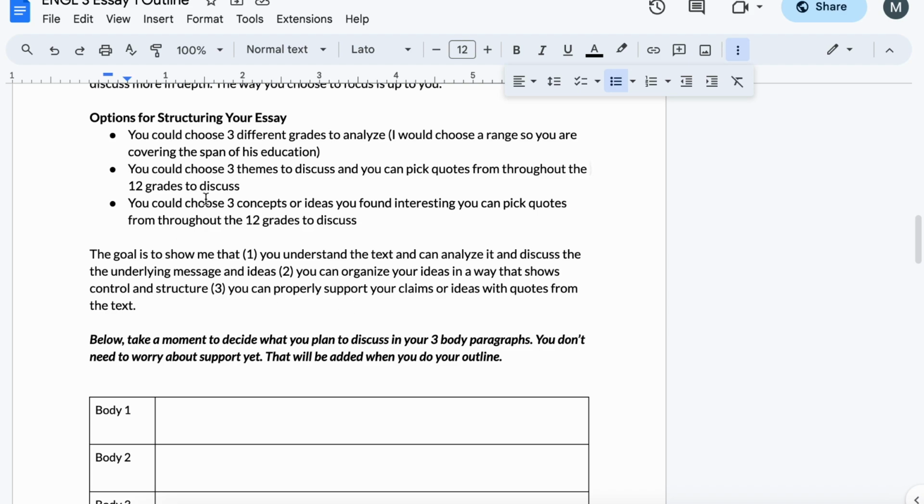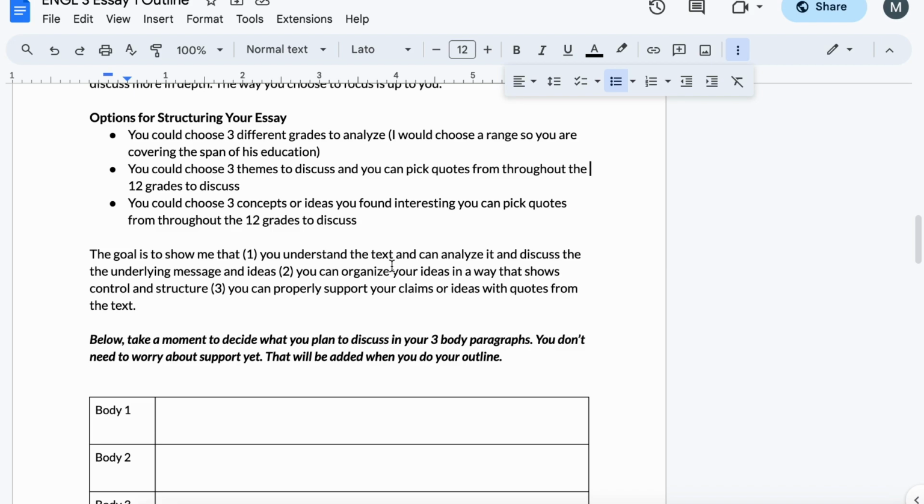The other option is that you could choose 3 particular themes that you want to discuss, and then you're going to pick quotes from throughout the 12 grades that fit those themes. So you could choose a theme like authority figures or something like that, and then you would choose 2 quotes from the different grades that you think best represent that theme. You're going to discuss it, and then for the next paragraph, you'd move on to a different theme.